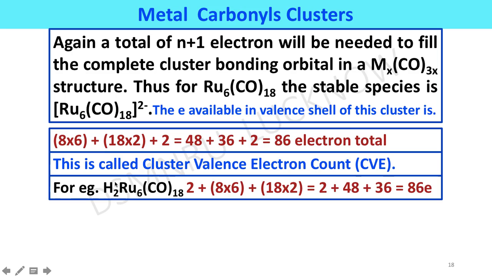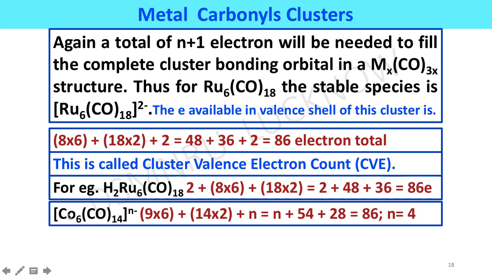For example, one more example, H2Ru6(CO)18. Here the hydrogen atoms provide 2 electrons and ruthenium provides 8 into 6, that is 48 electrons, and the 18 carbonyls provide 36 electrons. It also follows the cluster valence electron rule.